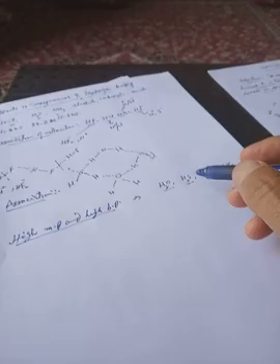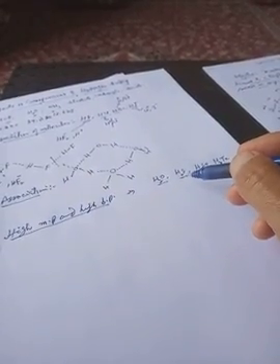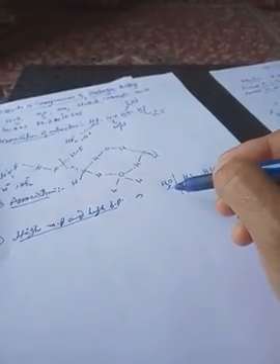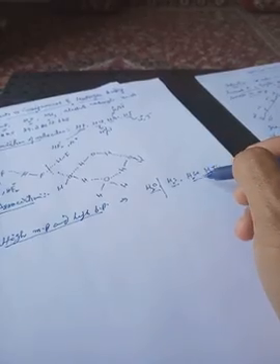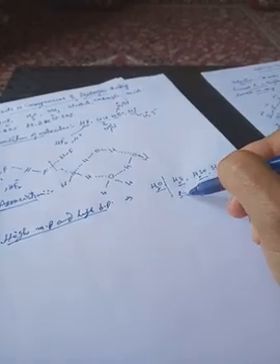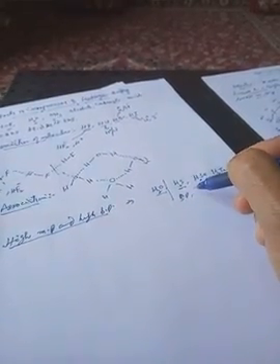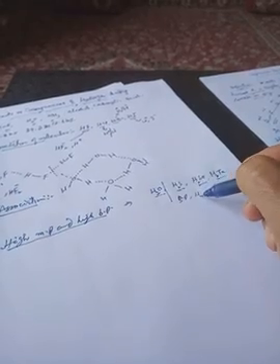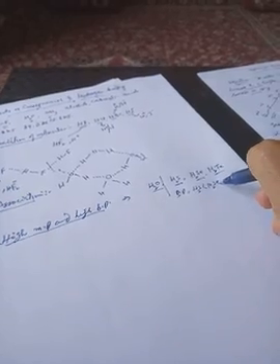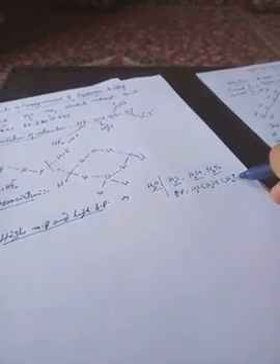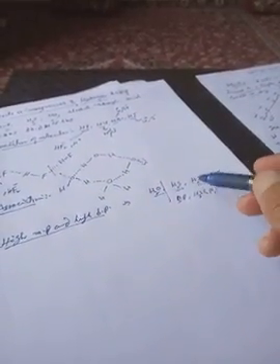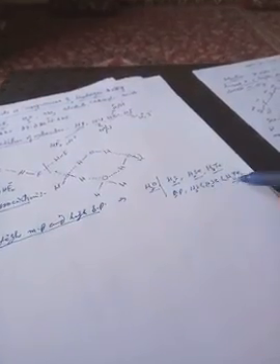Now, if we compare the boiling points of these compounds, keeping water aside where hydrogen bonding exists, you will find that boiling points go on increasing as we move down the group. That means H2S has a low boiling point compared to H2Se, which in turn has a lower boiling point than H2Te. It means boiling point actually depends on the molecular mass of the compound. Since down the group molecular mass goes on increasing, the boiling point also increases.